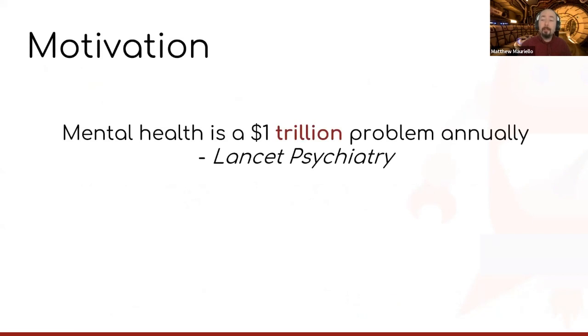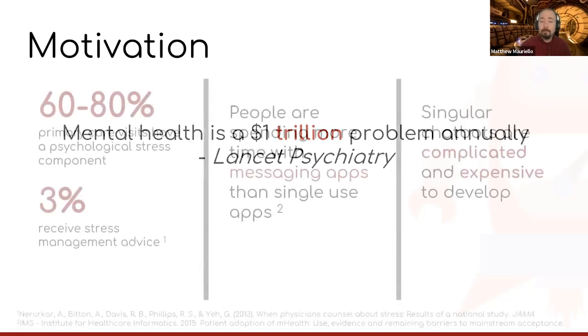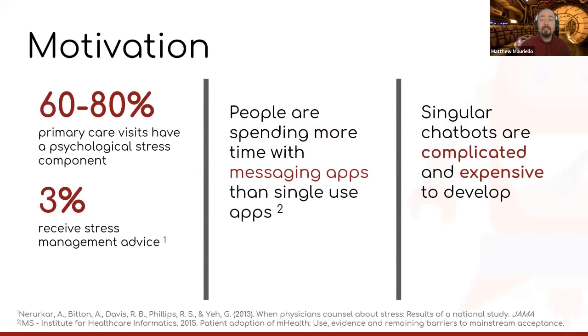So worldwide, mental health is a $1 trillion problem annually. This is because when left untreated, poor mental health reduces productivity as well as job and life satisfaction. Complicating matters further is that while most primary care visits have a stress component, only 3% of patients receive stress management advice. As a result, we really need to think about how we can make stress management advice more accessible.